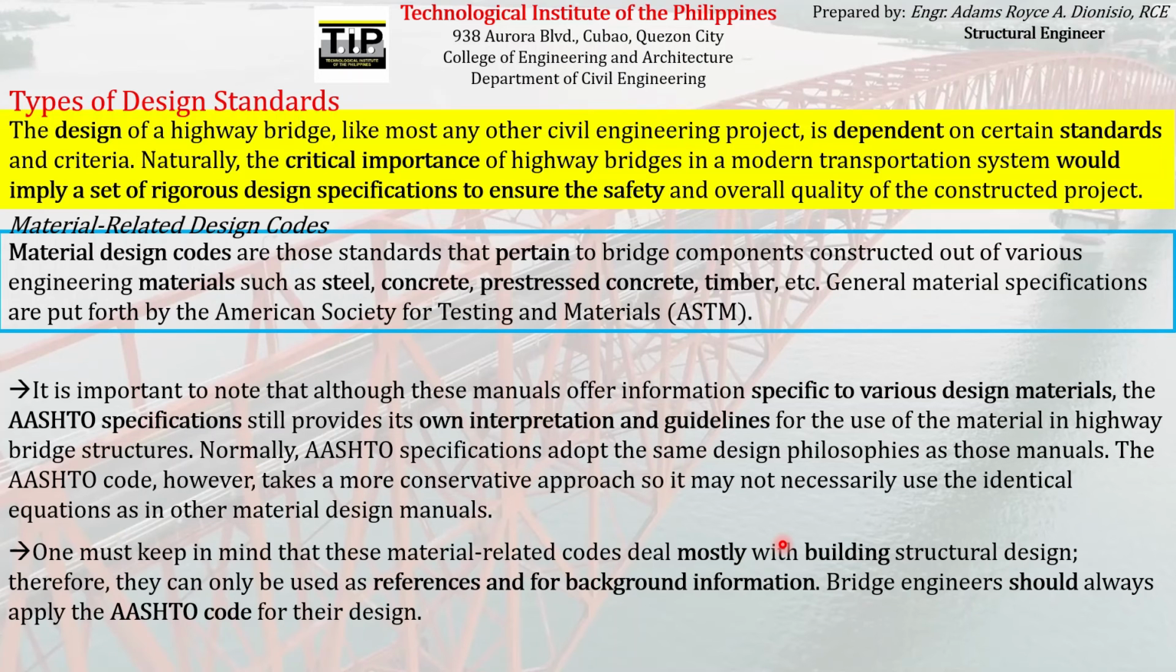So meaning we have to mainly depend on the AASHTO code whenever we design highway and bridge structures. The different design manuals that we have enumerated here must just be used as reference and for background information only. The AASHTO code will still be the governing code that must be used in the design of highway and bridge structures because, again, it specializes in horizontal structures, while the different manuals or codes that we have specified specialize in vertical structures or building structural design.